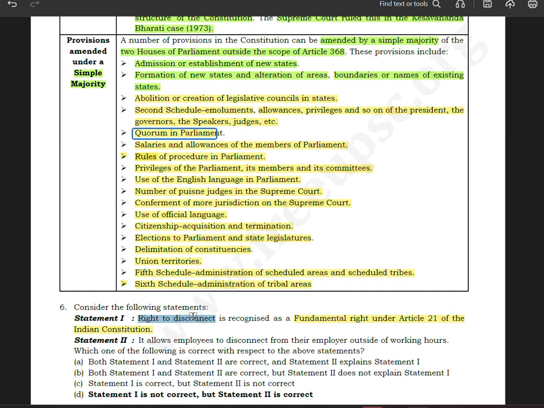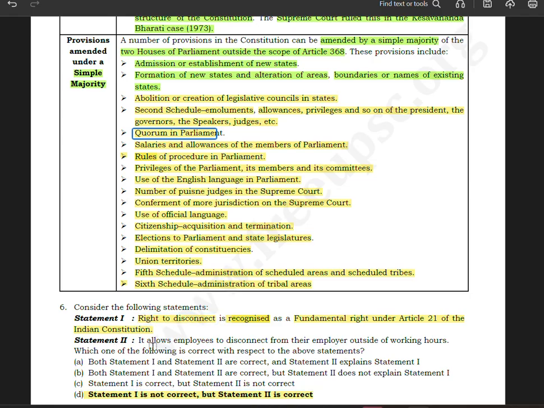I think last month or early this month only this wonderful piece was published. So right to disconnect is not recognized till date as a fundamental right, but there is a demand of giving recognition status to right to disconnect as fundamental rights under Article 21. So this is incorrect. If you can see, statement number 1 is incorrect, so D will be the correct answer.